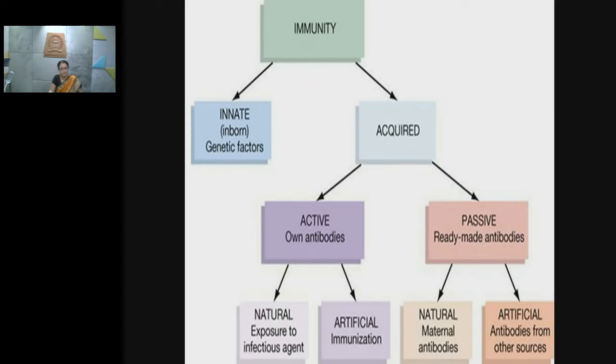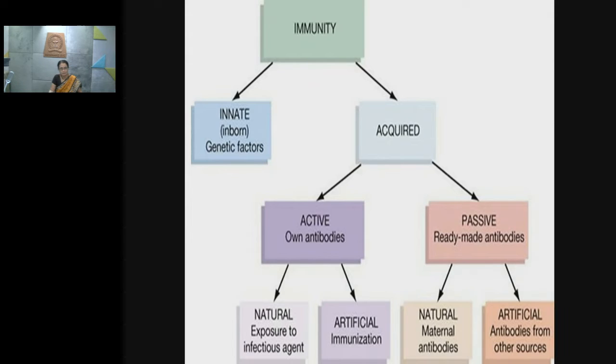Innate immunity, which is also known as inborn immunity, is non-specific and is present from birth. Non-specific in the sense that when any pathogenic organism enters our body, the resistance power is played by our immune system against that organism.